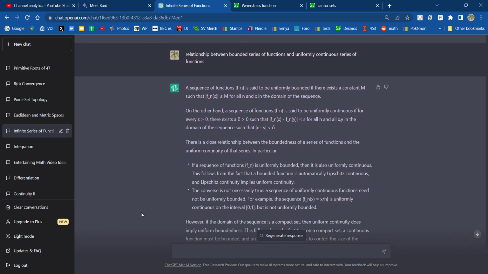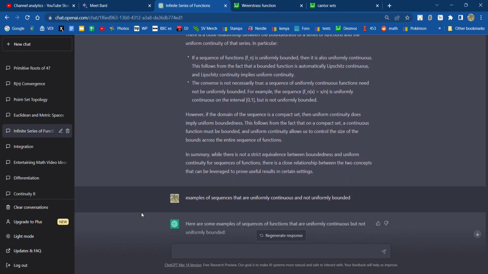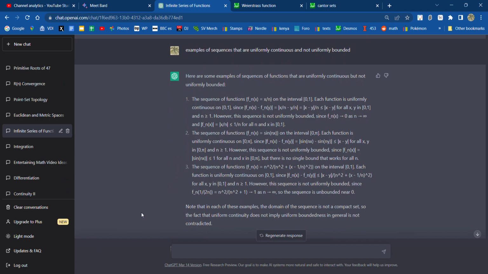Relationship between bounded series of functions and uniformly continuous series of functions. Yeah, so there's got to be a constant M for it to be bounded, and the absolute value of the function is less than that number, and there is no strict equivalence. Examples of sequences that are uniformly continuous and not uniformly bounded. Gave me some good examples. Always very useful. And I never have to state how many I need, and it gives me a good number, 3, 4, 5. That's all I was going to ask for anyways.